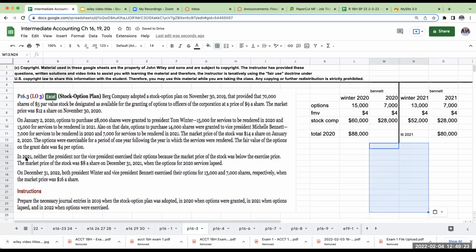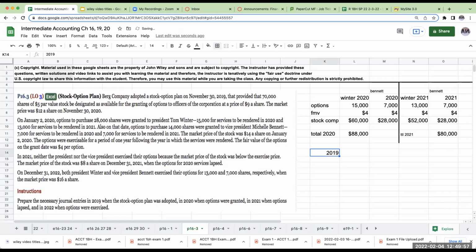Okay, so in 2021, neither the president nor the vice president exercised their options because the market price, we don't really care about the market price. Really what we care about is whether or not they're exercised. It's really about the fair value when it's granted. So in December 2022, they exercise their options. Okay, so prepare the necessary journal entries in 2019 when the stock option plan was adopted, 2020 when the options were granted, 2021 when the options lapsed, and in 2022 when the options were exercised.